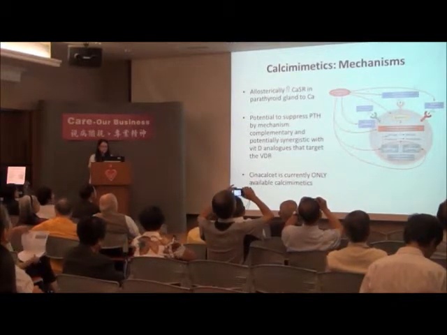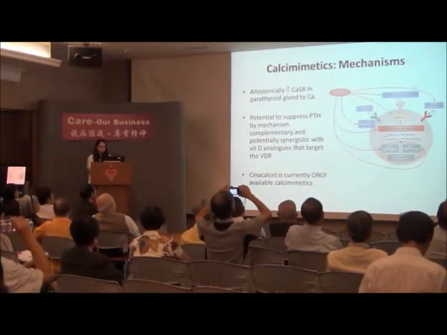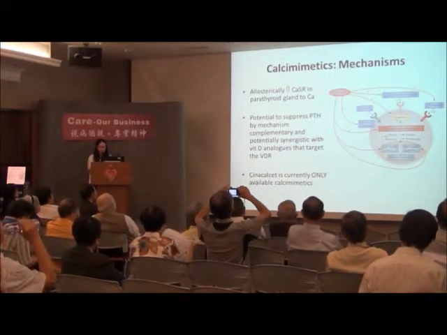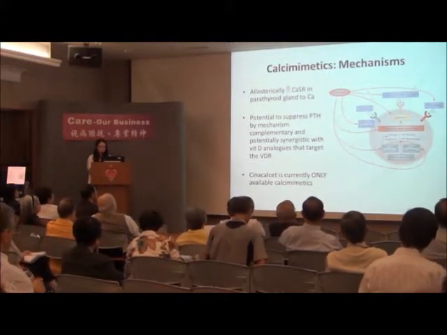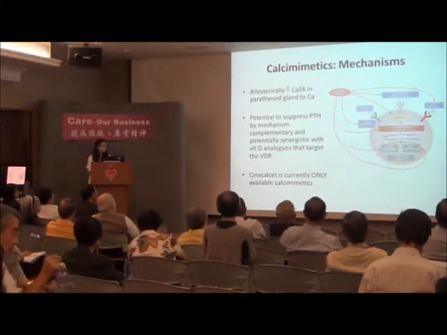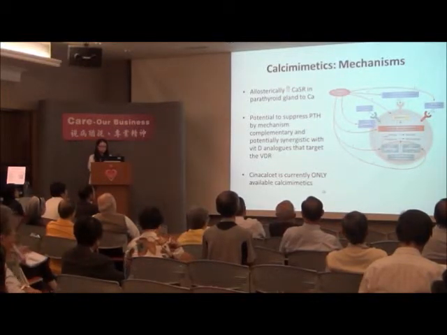There is another drug, the calcimimetic. It allosterically increases the sensitivity of the calcium sensing receptor in the parathyroid gland to calcium, and potentially suppresses the PTH by a mechanism that is complementary and potentially synergistic with the vitamin D analog that targets the vitamin D receptor. And the drug now available in the market is the cinacalcet.